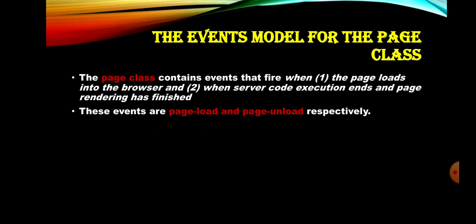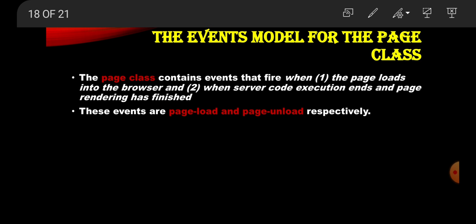Next, the event model for the page class. The page class contains events. In Visual Basic itself, what are the events performed? In Visual Basic, we name them forms. Here, in ASP.NET, we name each form as a page. In Visual Basic, the events for a form are form load and form unload. Here also, the page contains events.